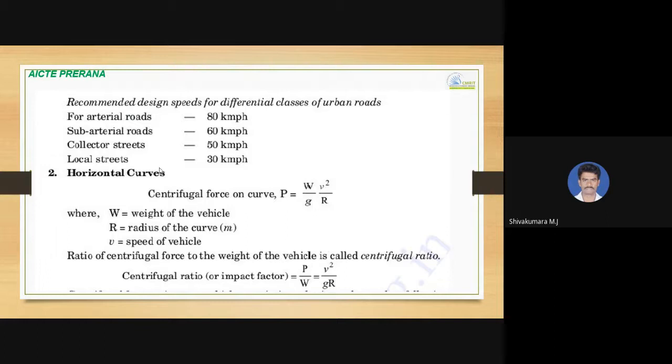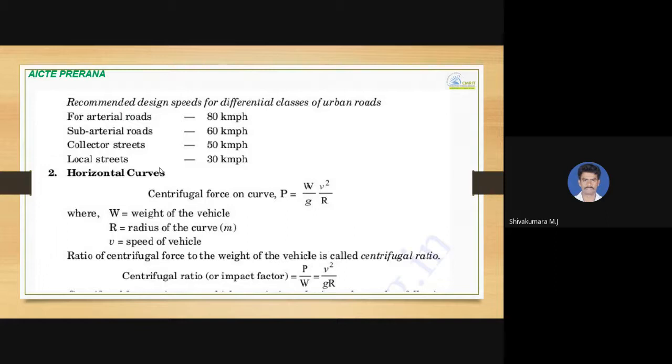It is important to construct roads to avoid toppling of vehicles due to centrifugal force. When vehicles pass through horizontal curves, this centrifugal force is counteracted by the weight of the vehicle and the frictional force between the tires and road.